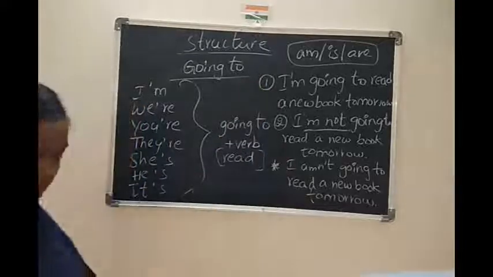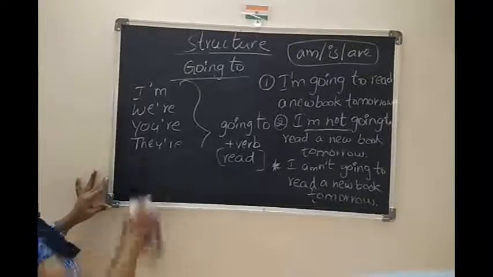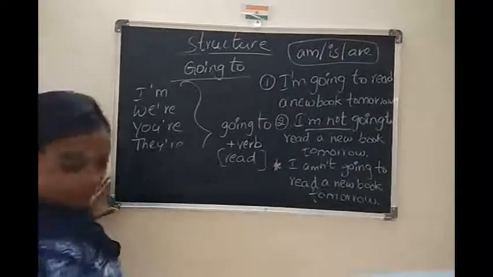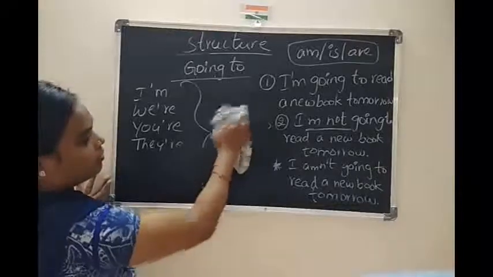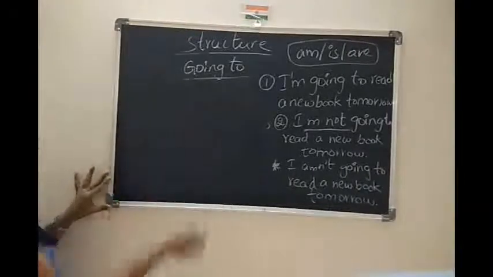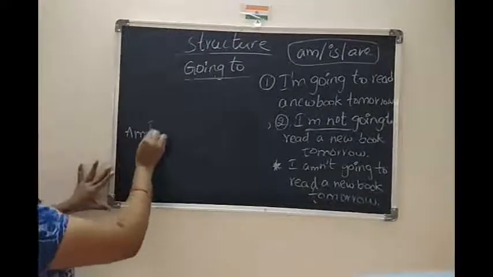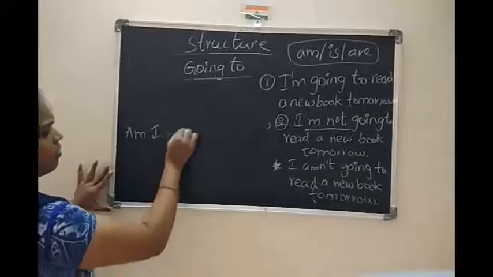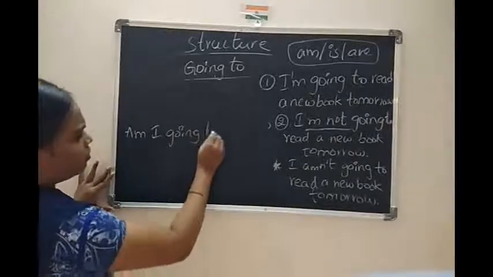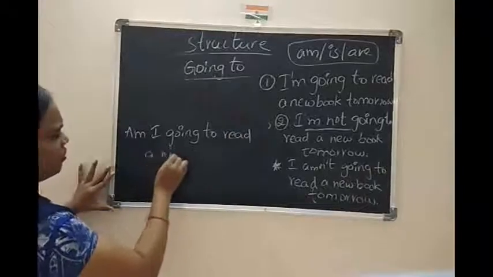Coming to question form. How can we make a question? Same sentence. The be form comes first. Here: Am I going to read a new book tomorrow?